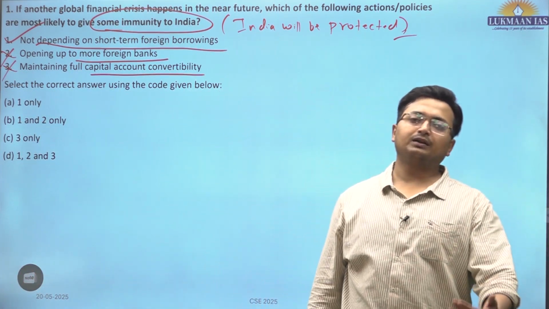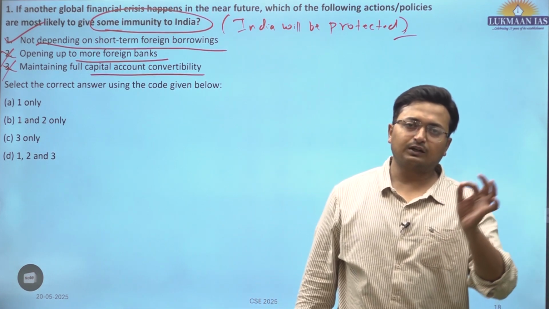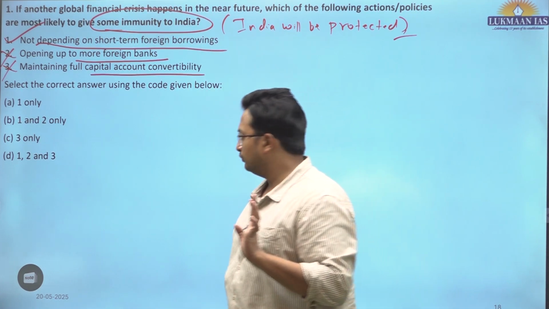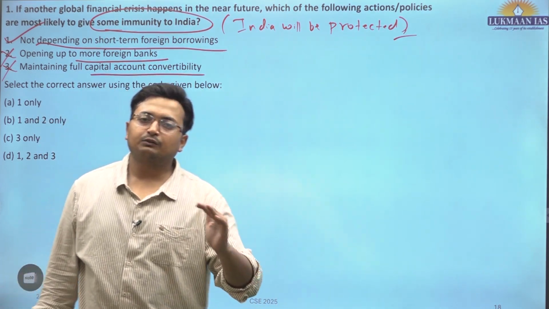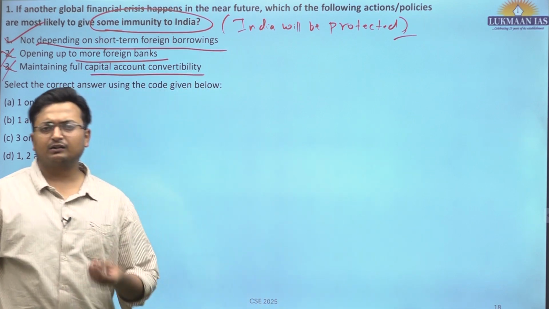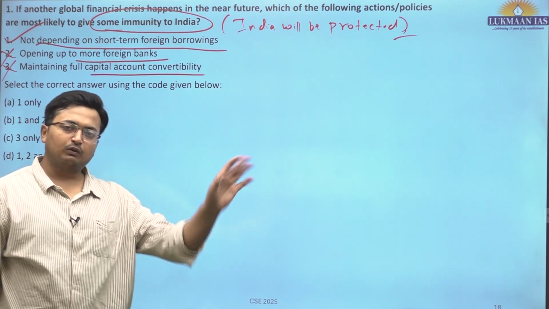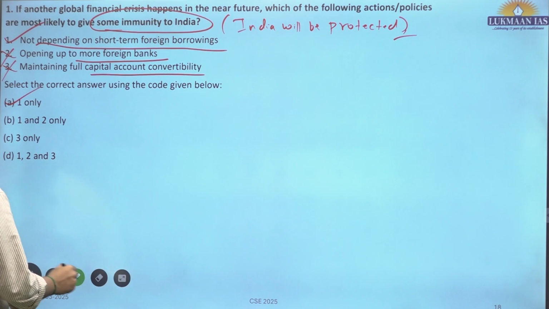Maintaining full capital account convertibility is utterly unwise, the government should not be going into these things, because if there is full capital account convertibility, the capital would move out of India. There would be capital flight. People would start dumping stocks from India. They will start selling their assets and will move out from India. So only one would give certain kind of immunity, that is A.